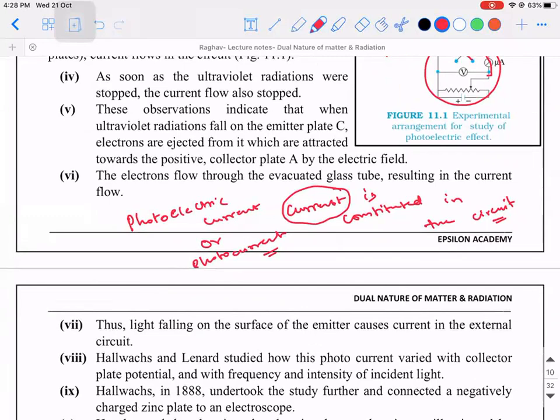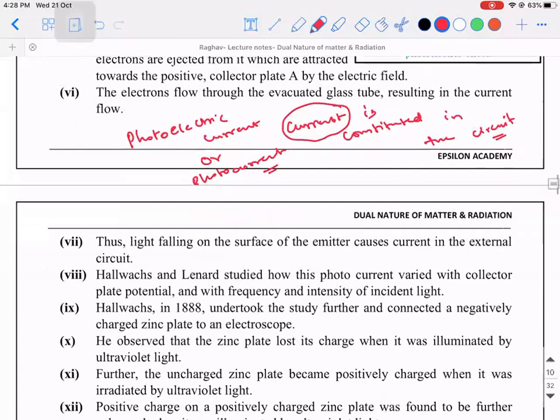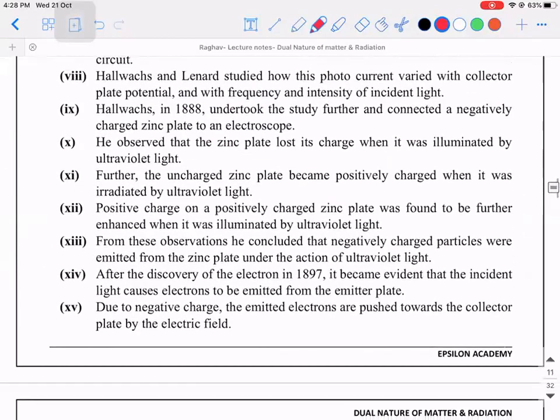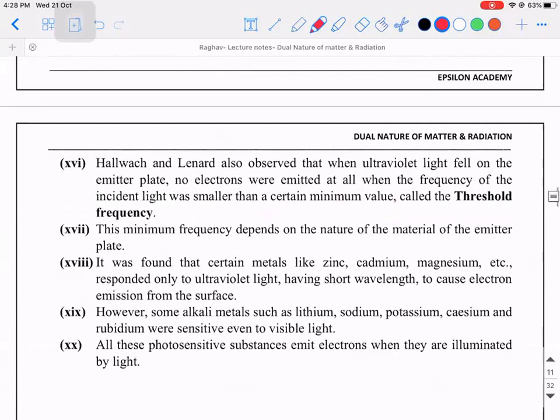So if you read the whole story, you'll be able to see only 2 points repeatedly: sufficient energy, sufficient frequency. All those things, if you read, you will understand. But the logic for the circuit is not given. So all these points you need to go through.